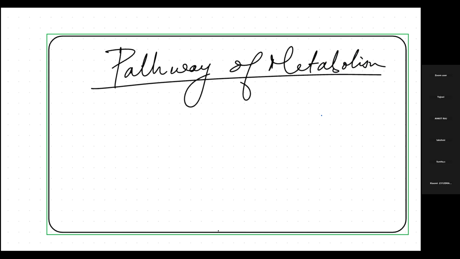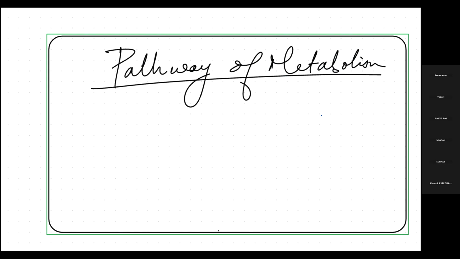But nowadays, other textbooks based on recent studies also have phase 3 included in it. So mainly there are two phases for the pathway of metabolism, phase 1 and phase 2, but we will also see phase 3. It's not tough to understand, it's easier only.